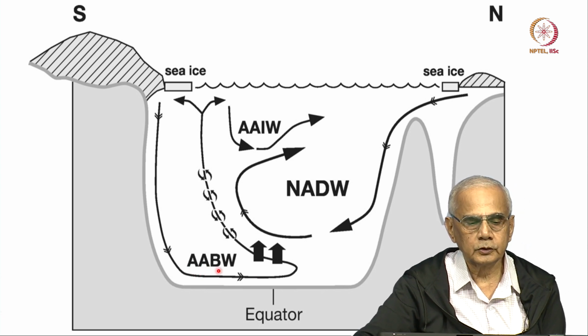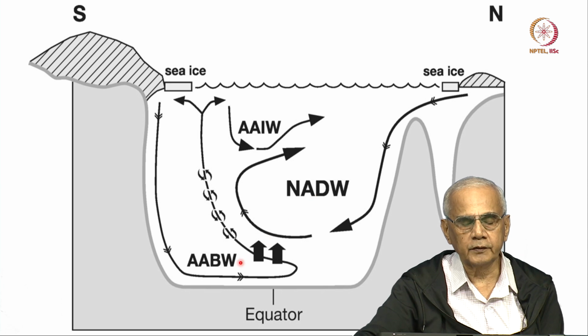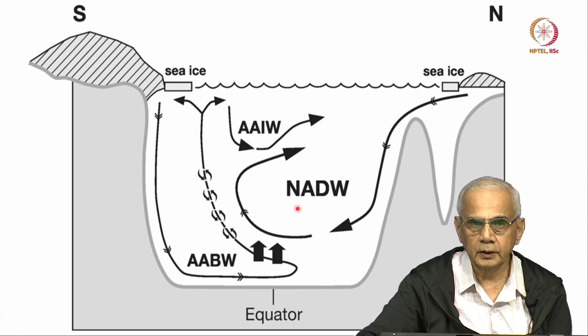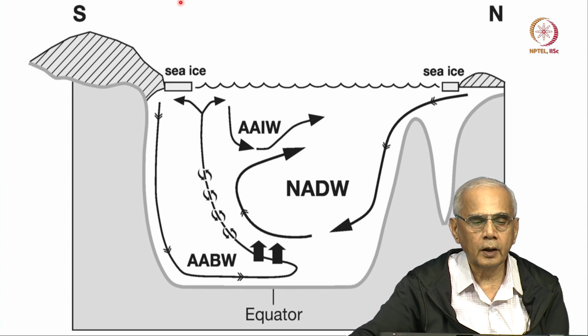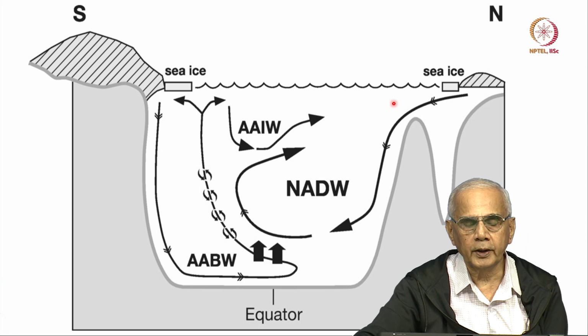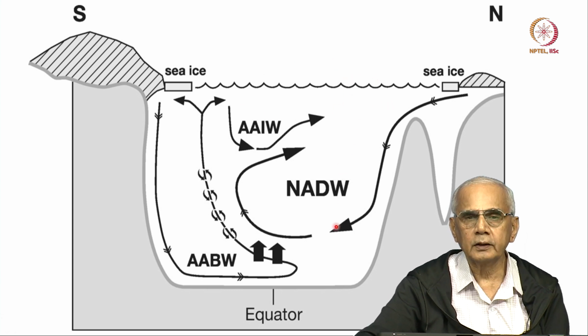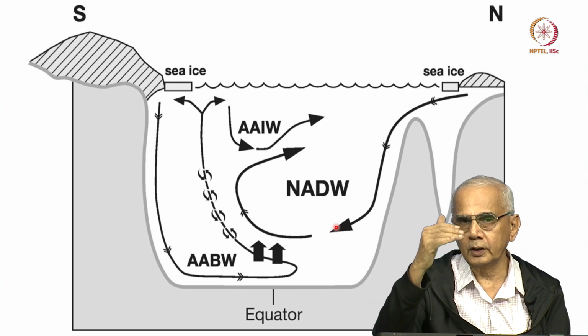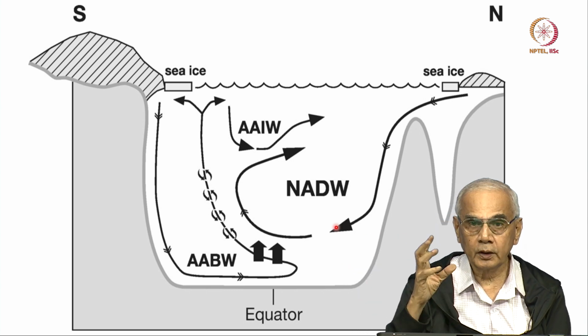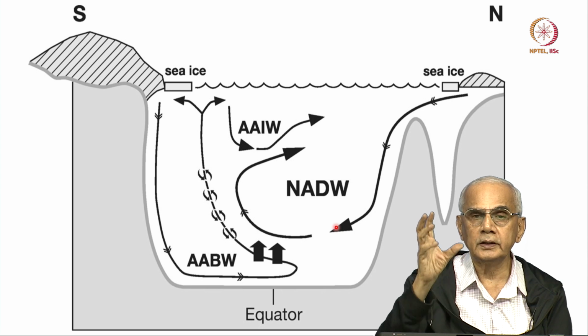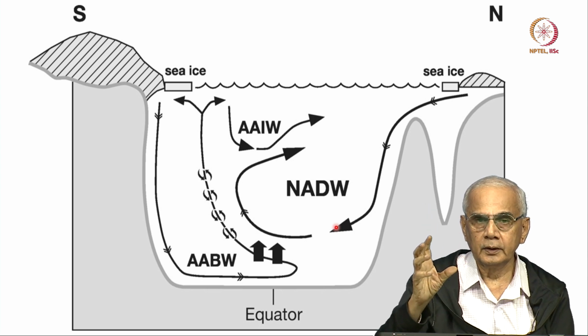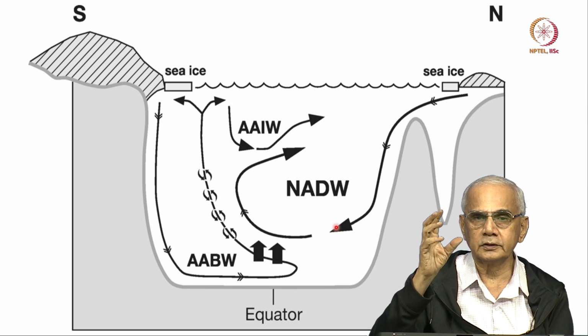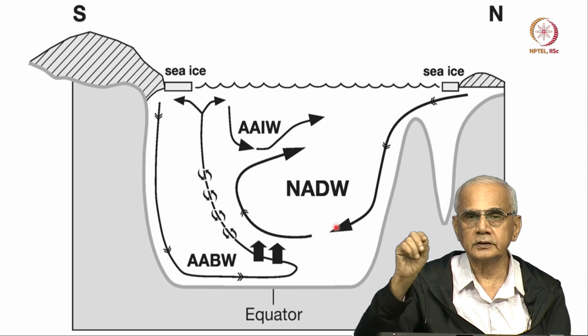These names are given by oceanographers because once you are away from the top layer, where there is mixing due to winds, below that there is hardly any mixing. Once you get below the upper mixed layer of the ocean, the water maintains its identity. The identity of water is defined by its temperature and salinity.